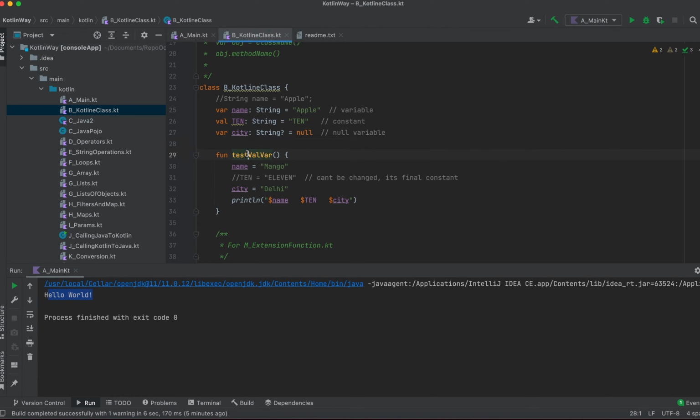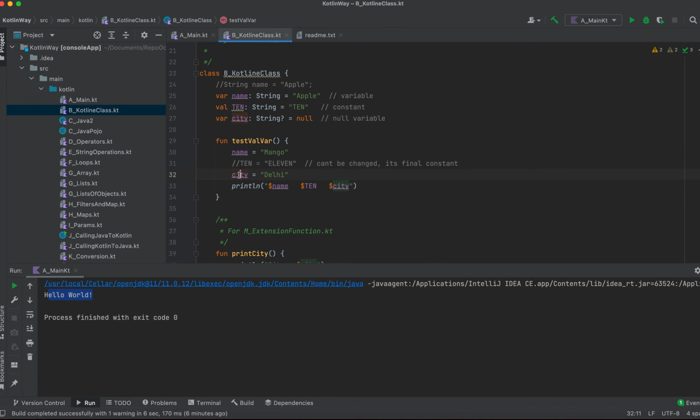Okay, what else? Then we have created a function inside this, and I've created a test value variable function, and I have modified the name from apple to mango. And okay, this can't be changed, so you cannot reassign any constant. This is a check in Kotlin, similar to Java. And city is Delhi. So initially I had initialized it with null, and now I'm giving some value. And this is the print statement.